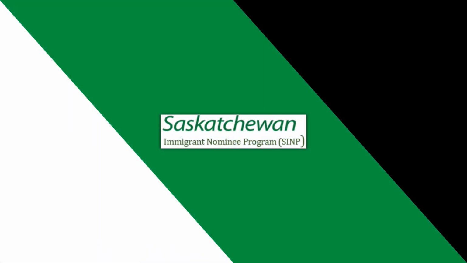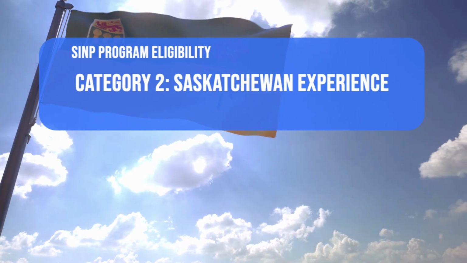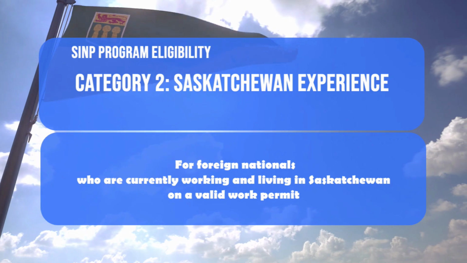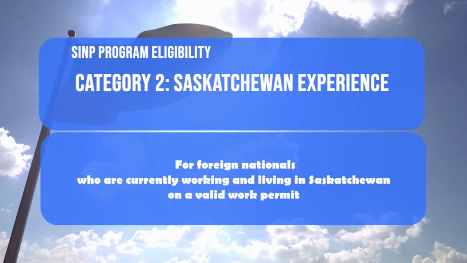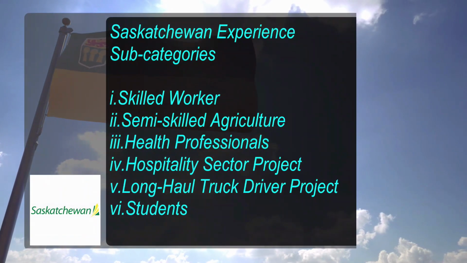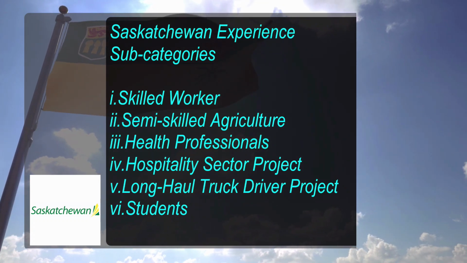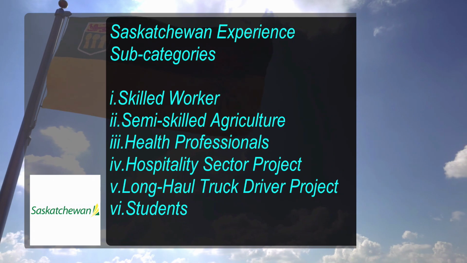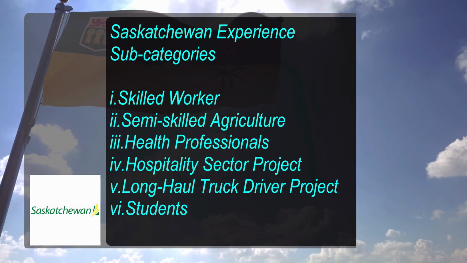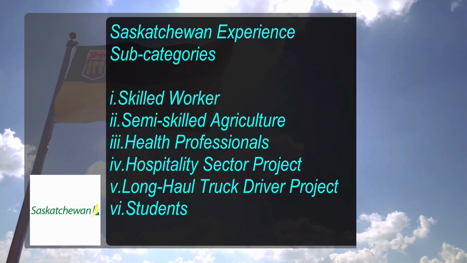Next category, Saskatchewan experience. This category is for foreign nationals who are currently working and living in Saskatchewan on a valid work permit. The 6 subcategories are: skilled worker with existing work permit, semi-skilled agriculture worker with existing work permit, health professionals, hospitality sector project, long-haul truck driver project and students.